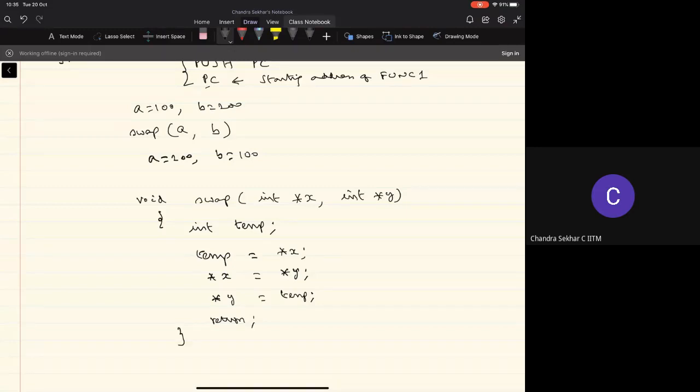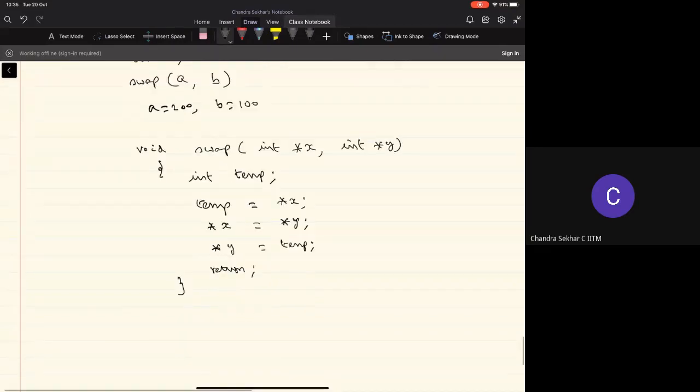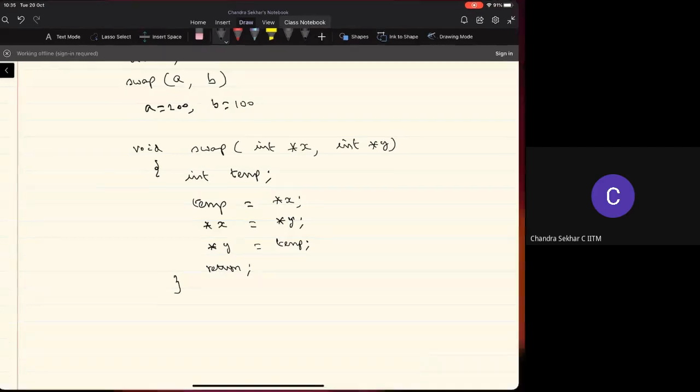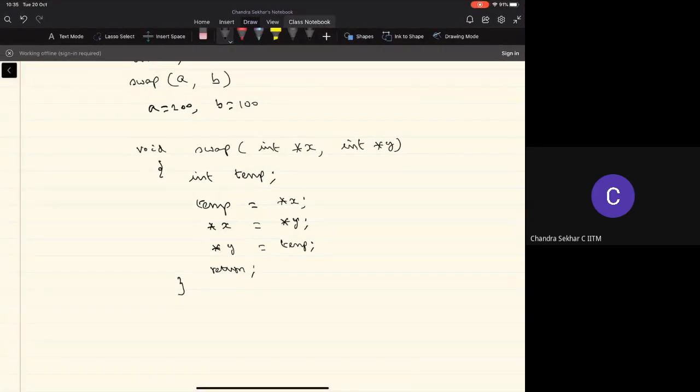So this is the typical definition of the function for swapping the values of two variables. Swap(int *x, int *y), then we have some temporary variable, put the value of x into temp, then put the value of y into x, and then put the value that's available in temp into y, and then complete the function.